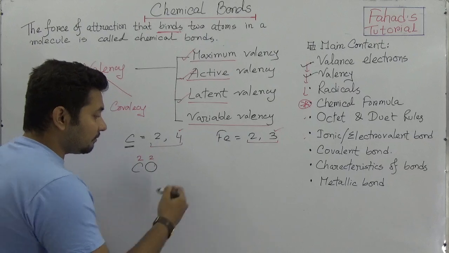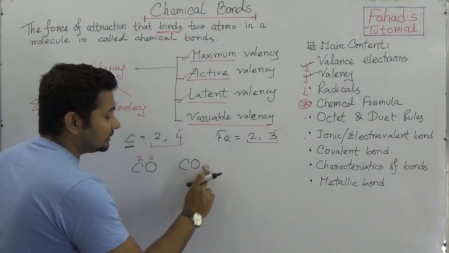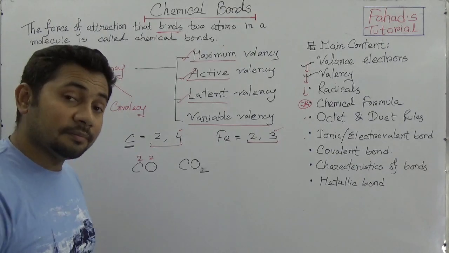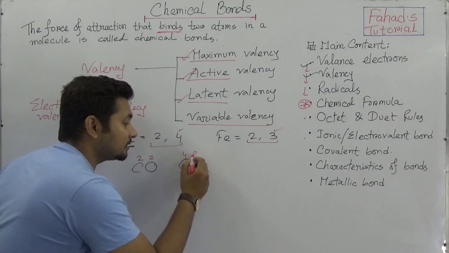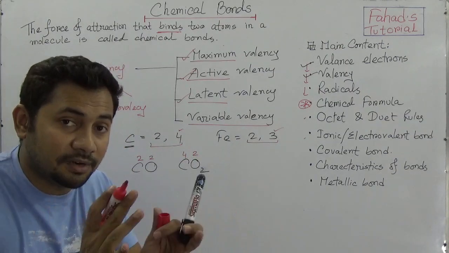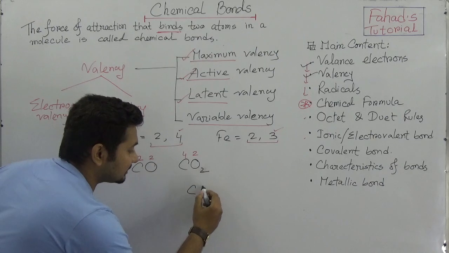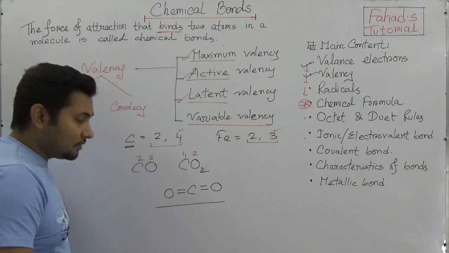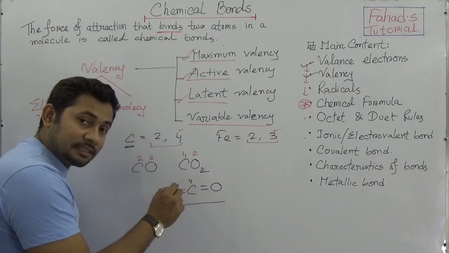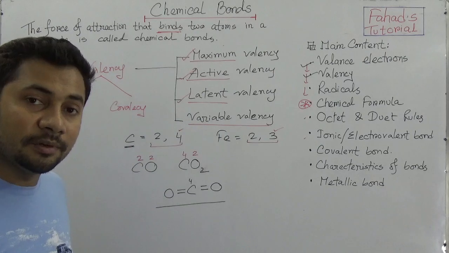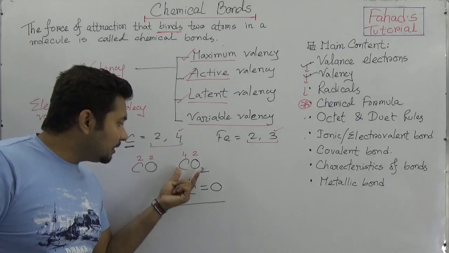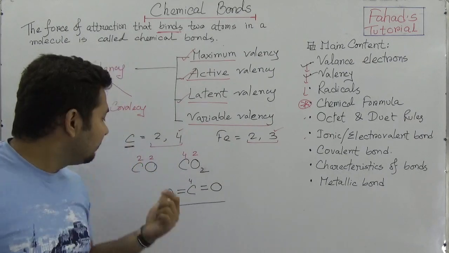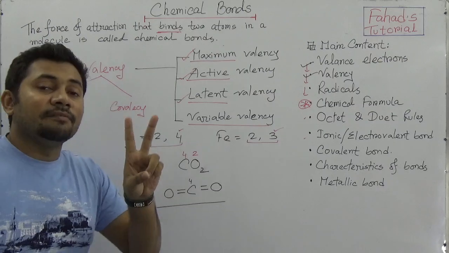And when we write carbon dioxide, we can see that in this molecule the valency of carbon is 4 and the valency of oxygen is 2. When you see the structure, you can find that carbon is attached with 2 oxygens like this. So carbon is using 4 valency while forming carbon dioxide, but in case of carbon monoxide, valency 2